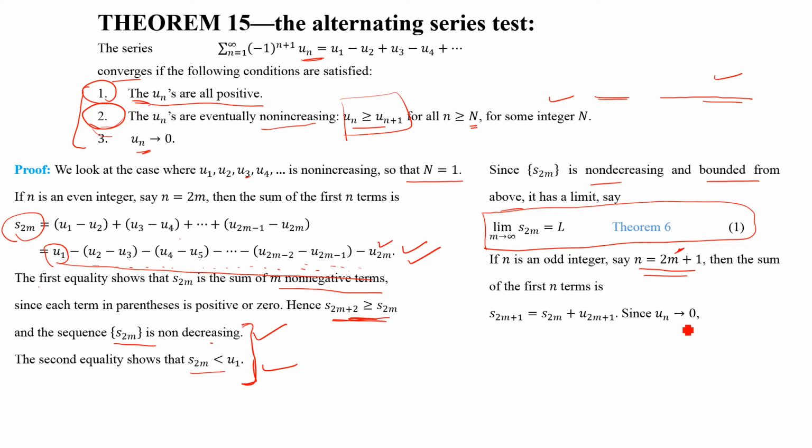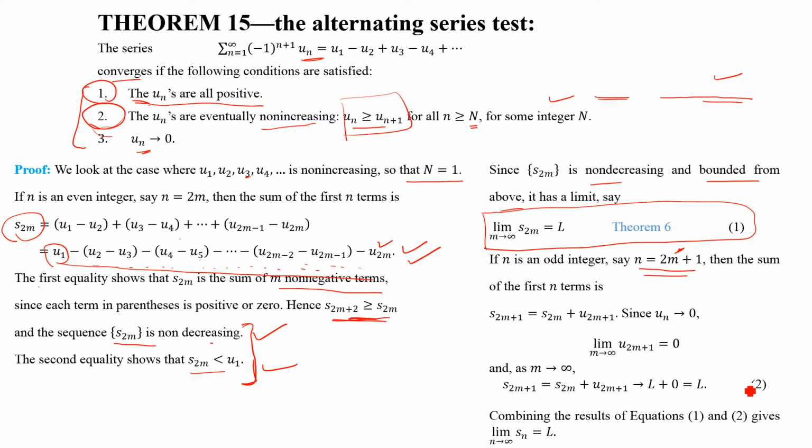Since un approaches 0, the limit of u2m plus 1 is equal to 0 as m approaches infinity. So S2m plus 1 approaches L plus 0 as m approaches infinity, which is equal to L.